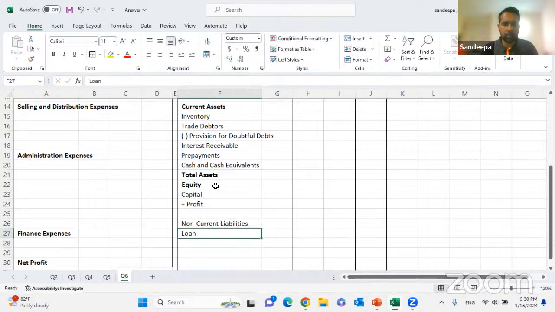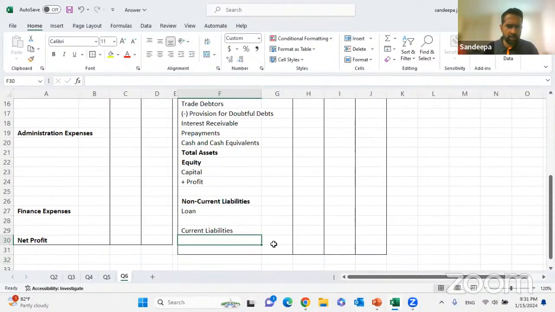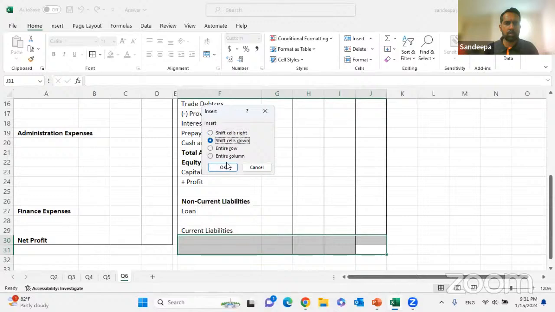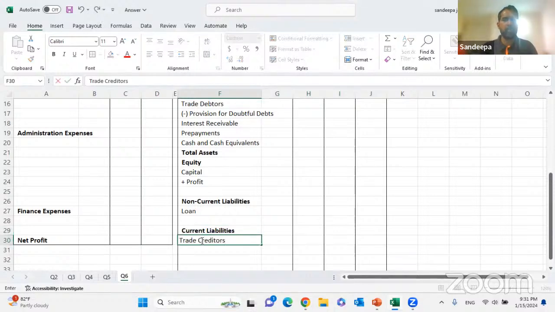Yes, we have a loan in this question. And under the current liabilities, right, there are several items. We have the trade creditors. We have the accrued expenses. And not only that, there's an interest payable. Interest payable is there, right?